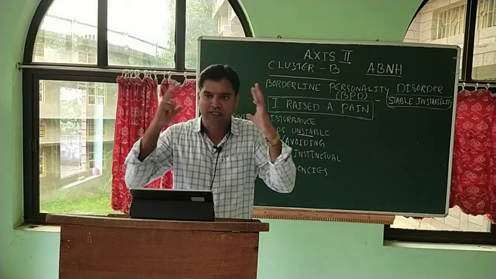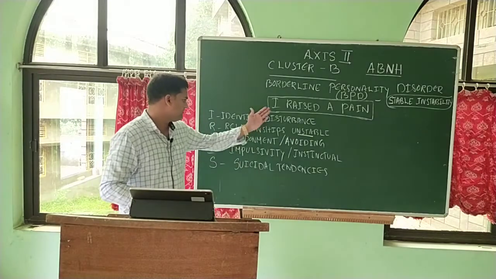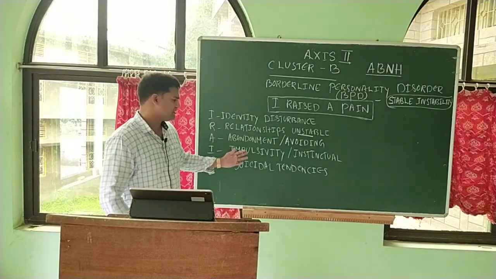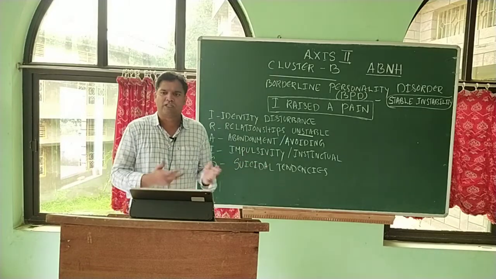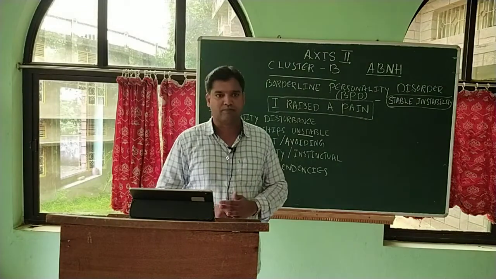Suicidal tendencies are very common because of their stable instability. They are not stable in themselves. They don't have a proper identity about themselves. Their relationships are very unstable. They cannot take up any projects or responsibilities. They are very impulsive people. So they don't even care for their lives, and they make suicidal attempts.